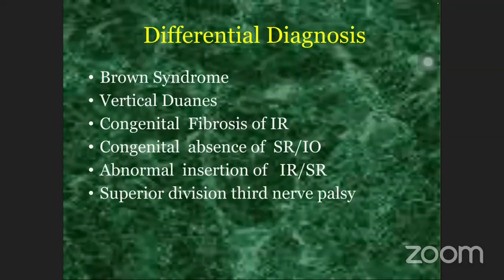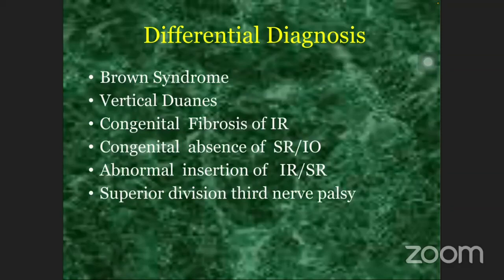Various differential diagnoses are Brown syndrome, vertical Duane's, congenital fibrosis of inferior rectus, congenital absence of SR or IO, abnormal insertions of inferior rectus and superior rectus, and third nerve palsy. So basically, if we have to differentiate it from Brown's, in Brown's it will be worse on adduction and the deviation improves on abduction, while in MED the elevation is worse both in adduction and abduction.